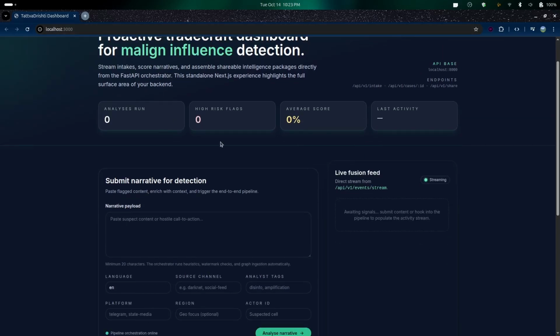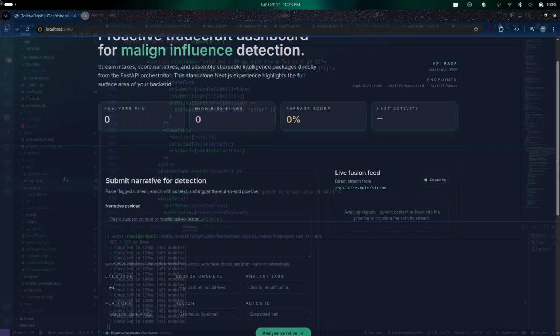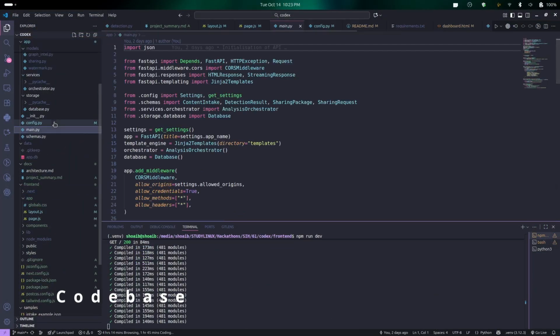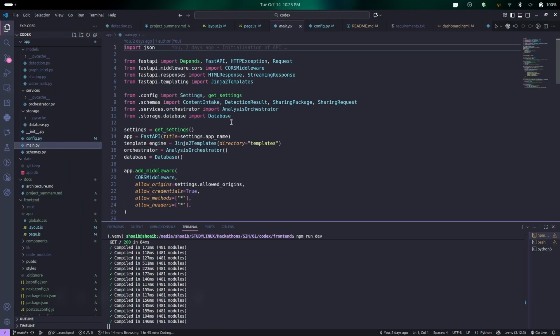Our system has been built as a modular FastAPI backend which has been designed to be able to run on various different kinds of servers. It has different modes which help it decide what kind of platform it is being run on. It has an intake endpoint which takes any suspicious text via API, with metadata such as source and details of the input. Then it can take the region and other information about the text. Then is the core of our entire system: our detection pipeline.